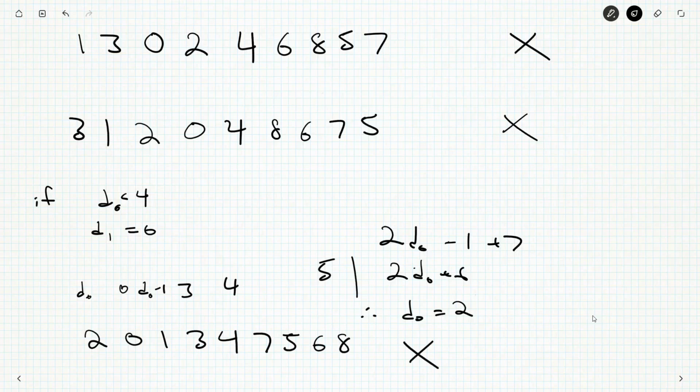I'm getting a little discouraged, but alright, there are other possibilities. What if D0 is greater than 4? And then we do some of this stuff. Or, actually, no, we still have D0 less than 4, D1 greater than 4.